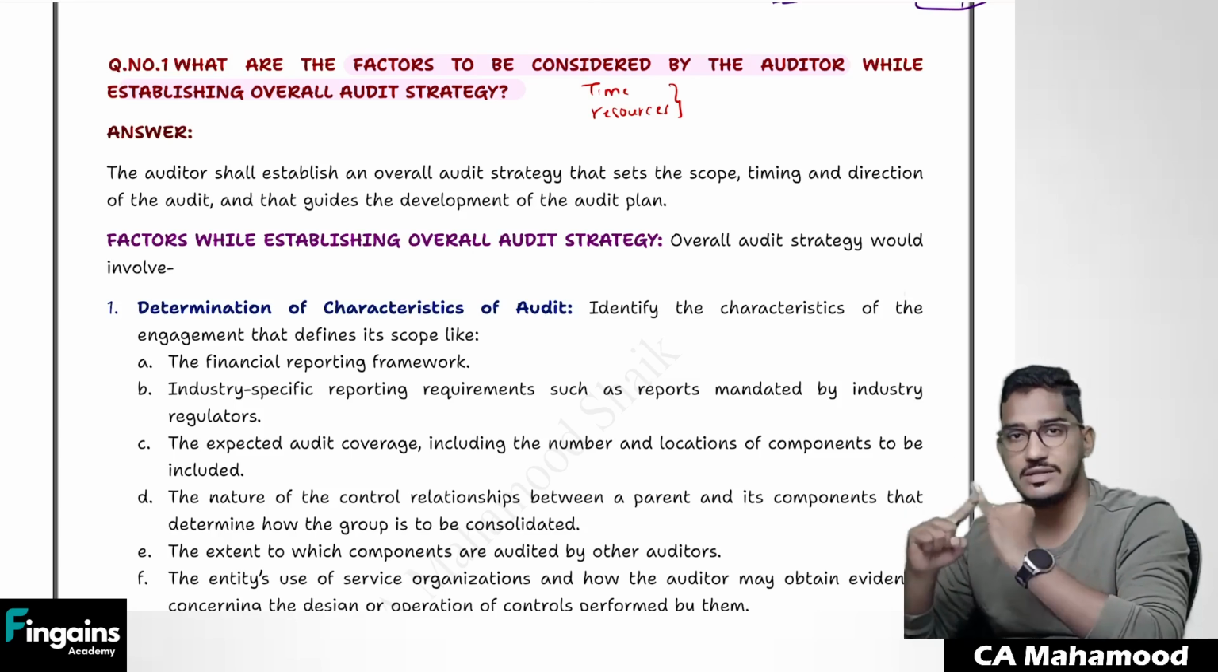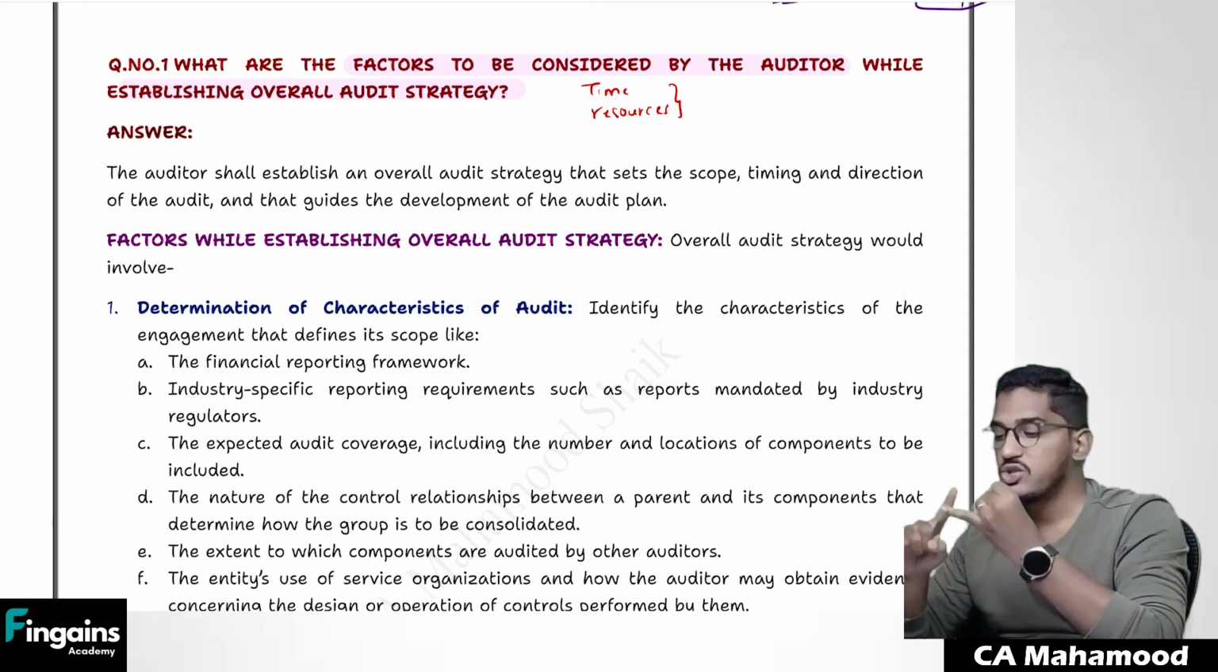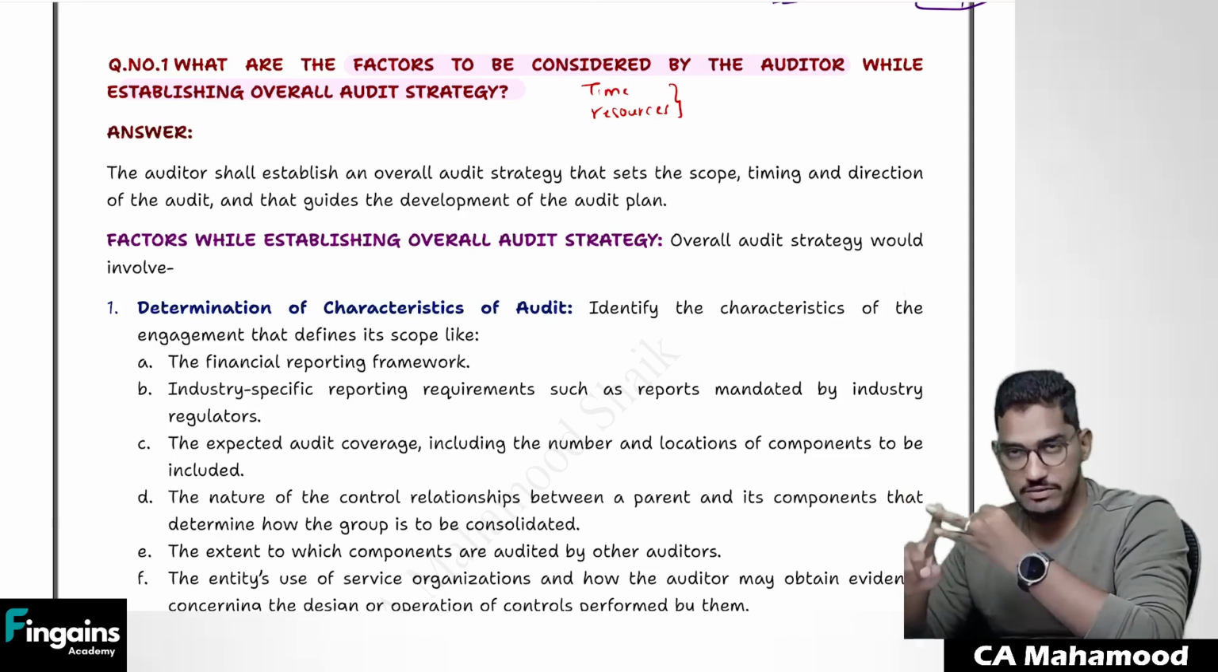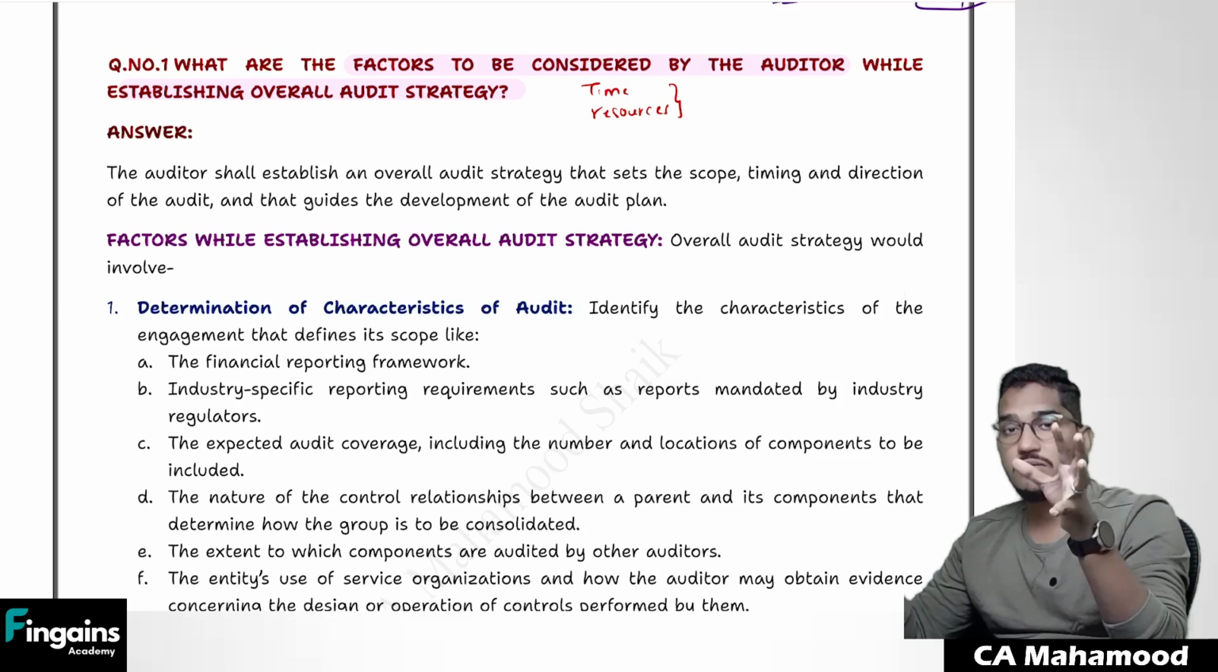Very simple. First, you have to consider characteristics of the engagement. So what is my client doing? How many components do I have to audit? Am I required to conduct audit of the branches also? What is my client's applicable financial reporting framework? How many locations do I have to audit? What is the volume of the transactions?